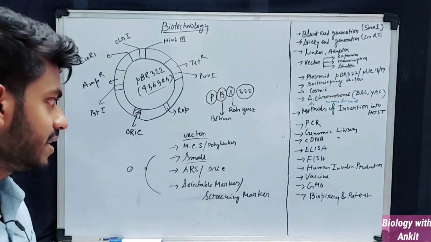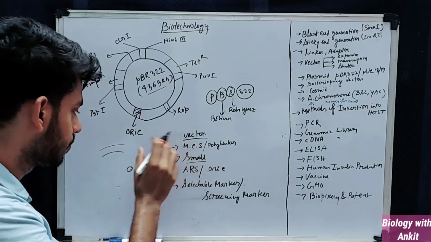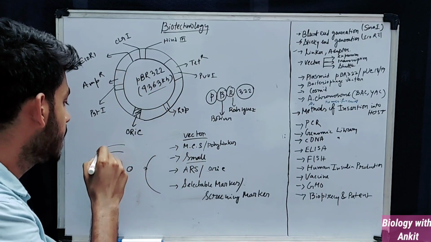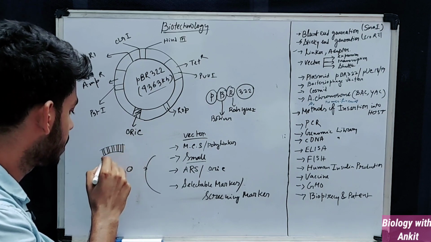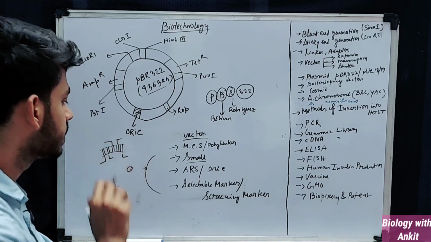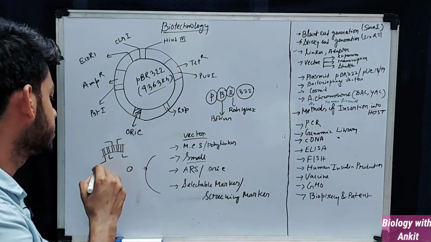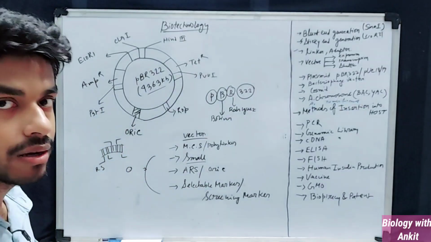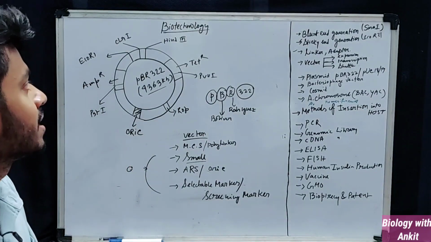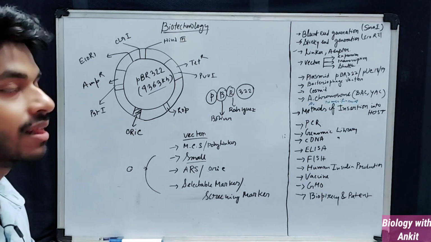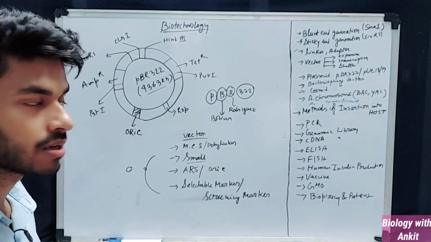So what is MCS? MCS means multiple cloning site. It symbolizes a region inside the plasmid that has many restriction sites for different enzymes. If a site contains many restriction sites, then it will be called a multiple cloning site. The more restriction sites are present, the more versatile the vector is, meaning that you can use more enzymes to cut and get different results every time.